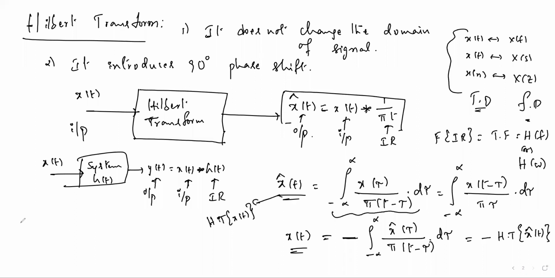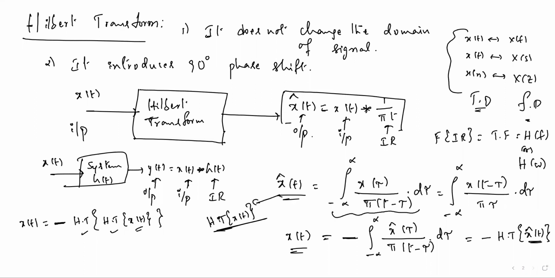So x of t is minus of the Hilbert transform of x cap of t, and x cap of t is the Hilbert transform of x of t.